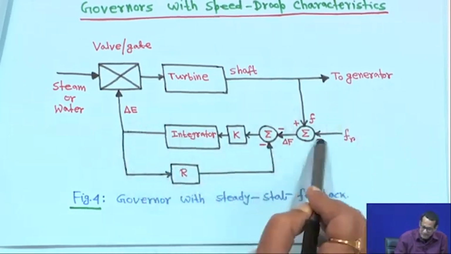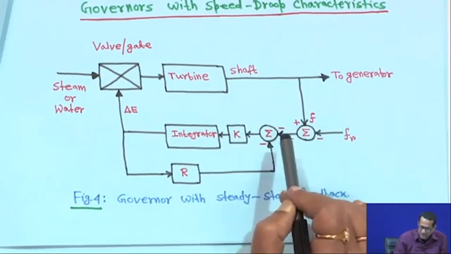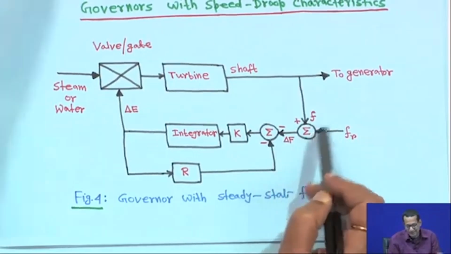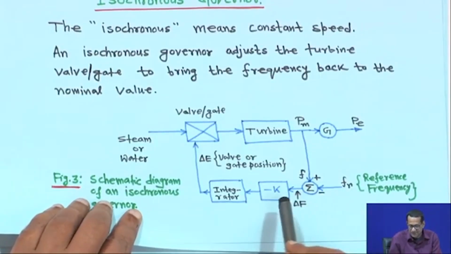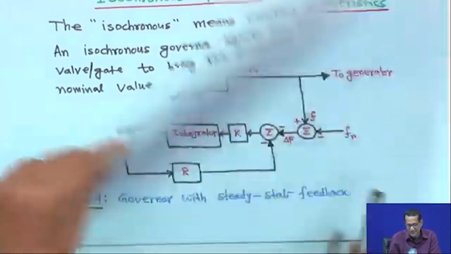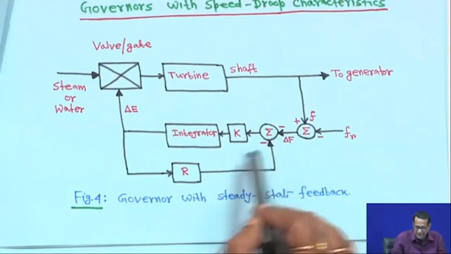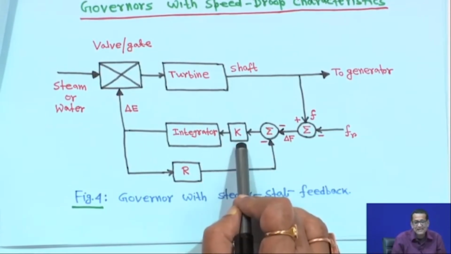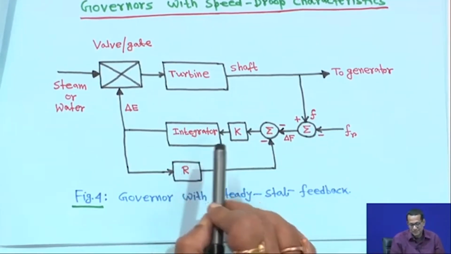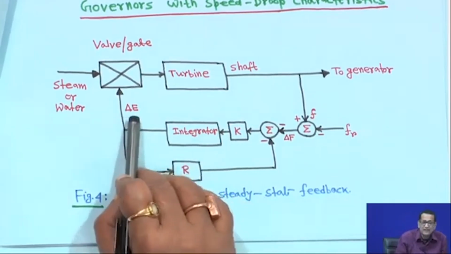This was there earlier, but here it is plus minus; now there is a minus delta F feedback. So we have taken minus of delta F, and there is a feedback from here, minus R, and now there is K and an integrator. Then this is the signal delta E.